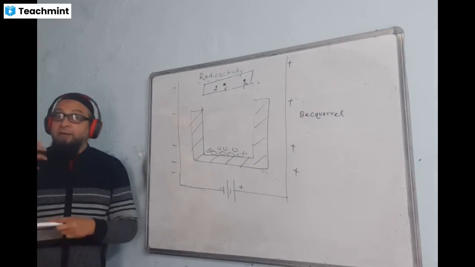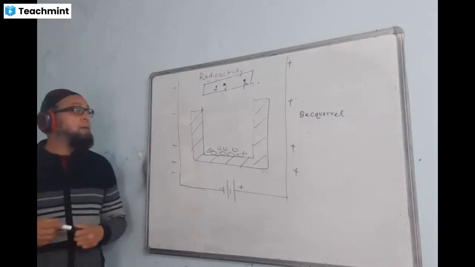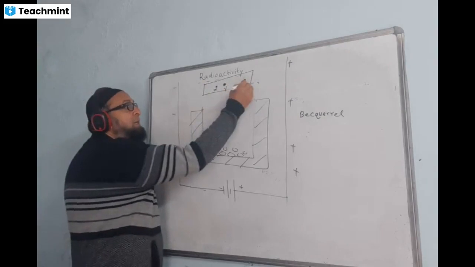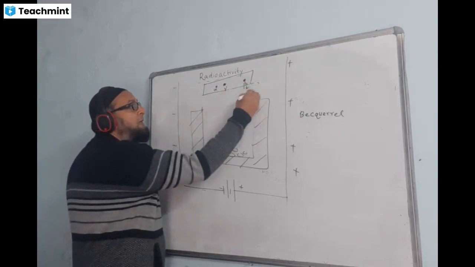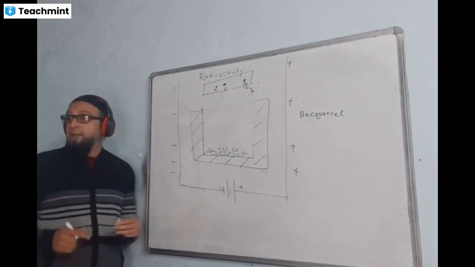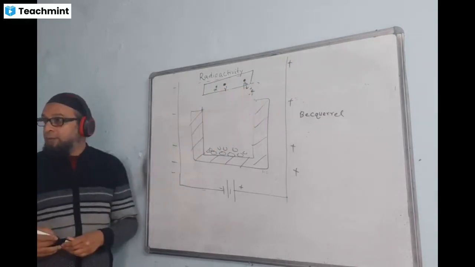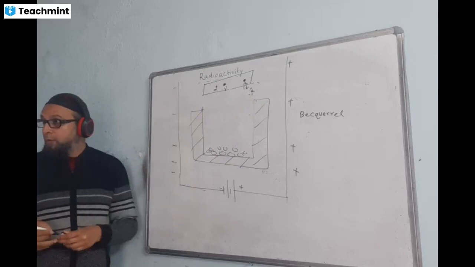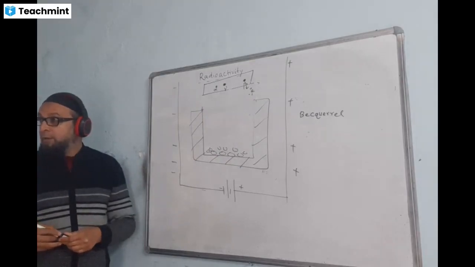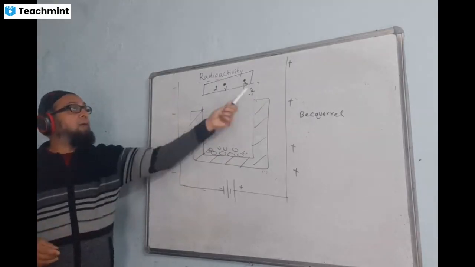On further investigation, it was found that beta is nothing but an electron. This is the symbol of electron. Electron has a negative charge and its mass is almost zero, so we write that on top, -1 and 0. This is the symbol used for electron. Beta was nothing but a kind of electron.